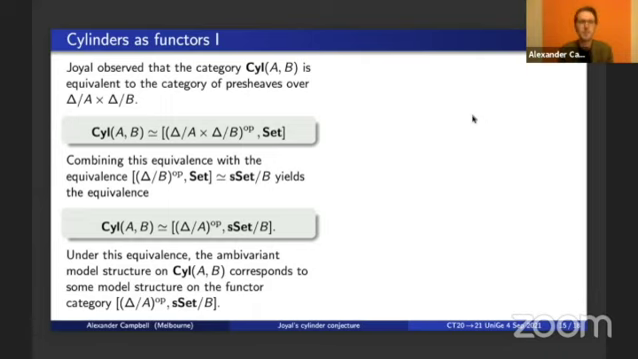Combining the standard equivalence between the category of presheaves over the category of simplices of some simplicial set B with the category of simplicial sets over B yields the following equivalence between sil AB and the functor category displayed, the category of contravariant functors from the category of simplices of A to the category of simplicial sets over B. Now, under this equivalence, the ambivariant model structure on SIL-AB must correspond to some model structure on this functor category. And what we do is give a nice description in terms of that functor category of that model structure. And so we'll do that using the following structures.